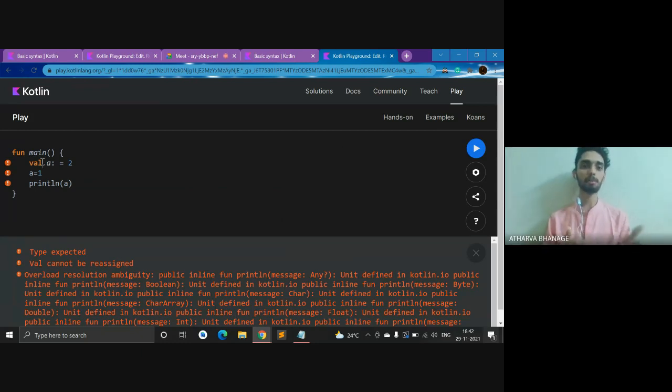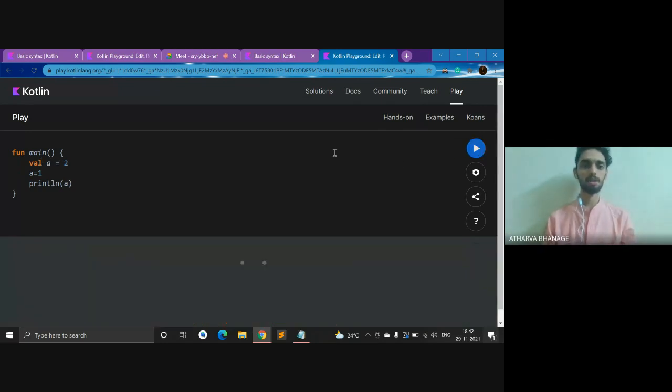Let's say we have pi is 3.14. At times you need not change everything, because pi cannot have a value like 5.42. So at that point of time, you use something called val. This wouldn't work for val, but now what if I say var? Var stands for variable.